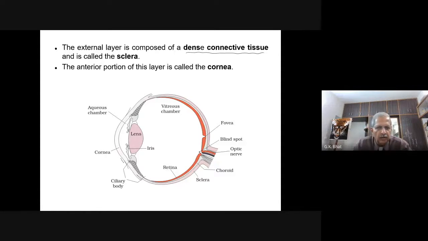The anterior portion of this layer is called the cornea. Whatever white part you see in our eye is the sclera, and the anterior portion is the cornea. Sclera is also called the sclerotic layer.